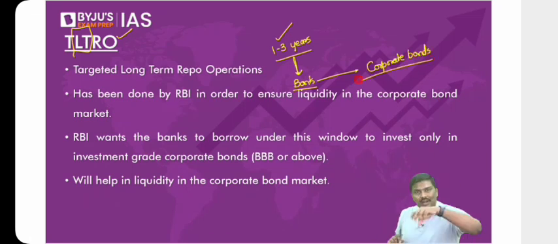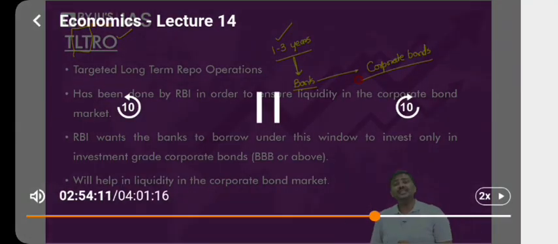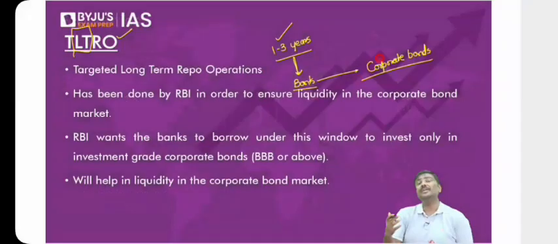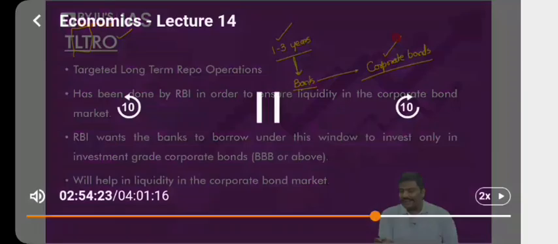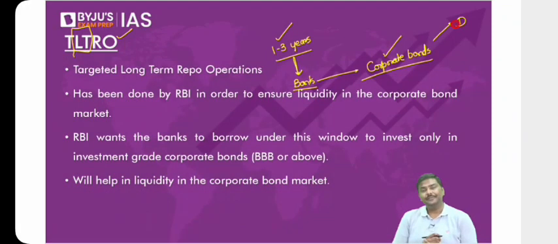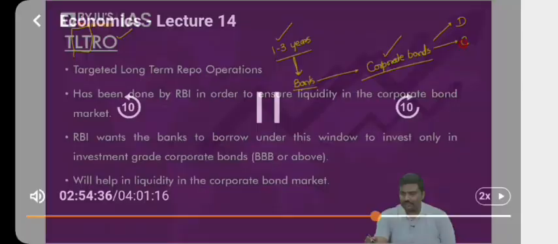Can a bank borrow under the TLTRO and give it as a loan to the agriculture sector? Not allowed. Can the bank borrow under TLTRO and give it as a loan for the housing sector, education sector? Not at all allowed. Right? They will have to use these funds only for investing in corporate bonds. Now, when you say corporate bond, what if they end up investing in a bond with a credit rating of D? Is it not risky? What if they end up investing in a bond with a credit rating of C? Is it not risky? Of course, yes, these are very, very risky.